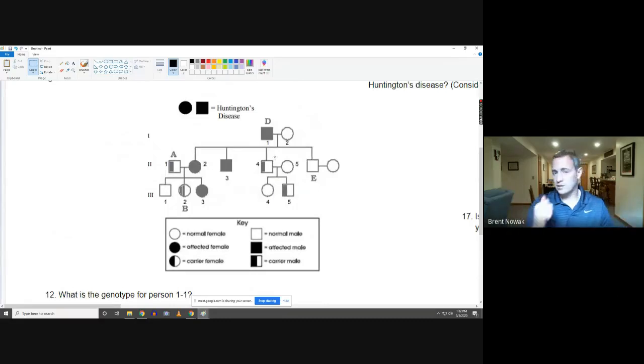Okay, so we have this thing called Huntington's disease, and it seems to affect the population. And now we're going to do something a little bit different. And there's a key right here. So this person would be affected, person number one. This person would not be affected. But you see something a little bit different. You see something where it's half shaded, and that means that they are what's called a carrier. So I want to take a moment and go through each one.